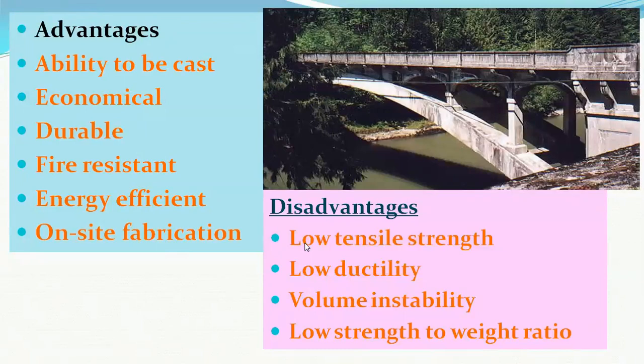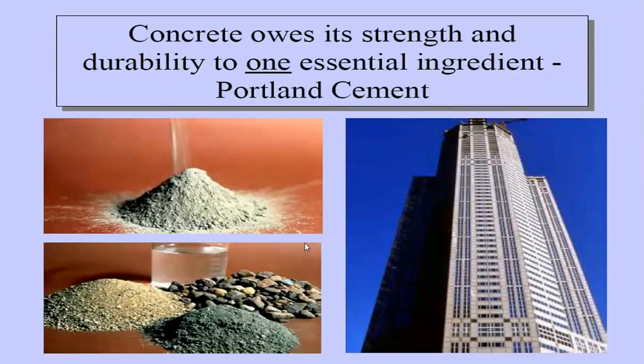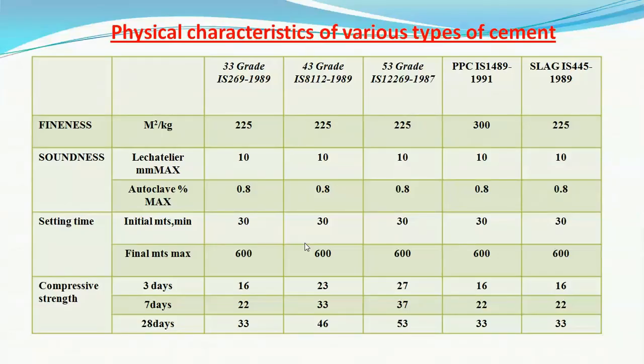But compared to the advantages, the disadvantages are very less. We will be discussing about the first ingredient, the cement. The various types of the cements used are the 33 grade, 43 grade, 53 grade, PPC, slag cement and numerous other types.